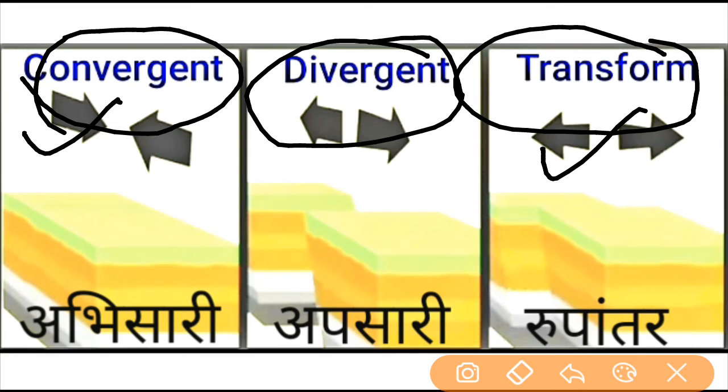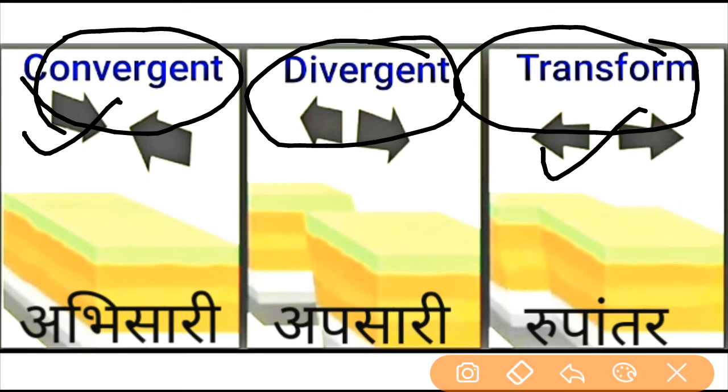So here we have to keep in mind what is the main reason behind the creation of all types of topographies on earth. The plate movements are responsible for the creation of various types of topographies on earth, various types of landforms, and for the formation of continents.